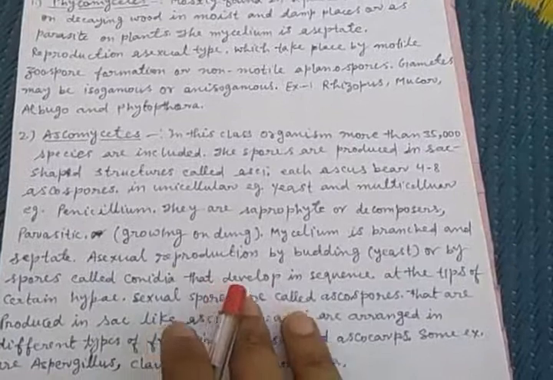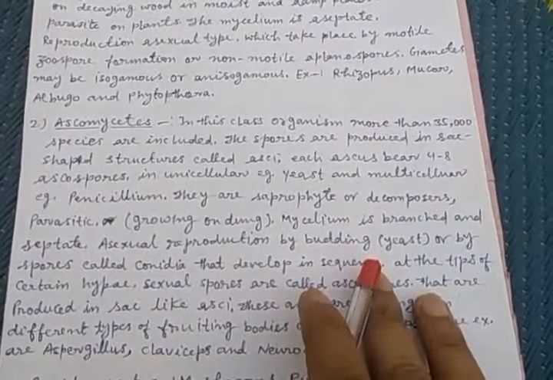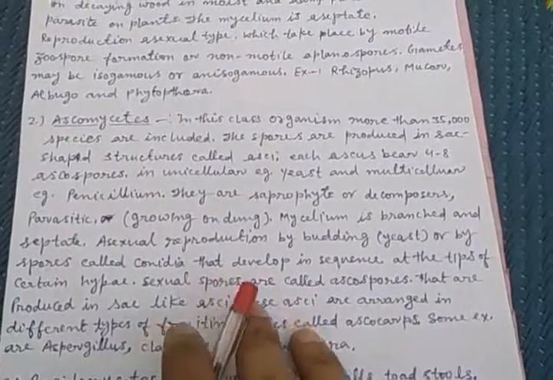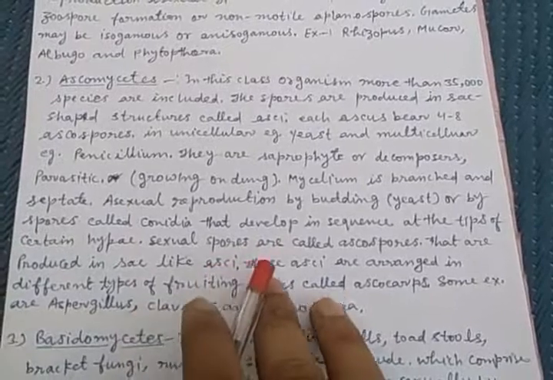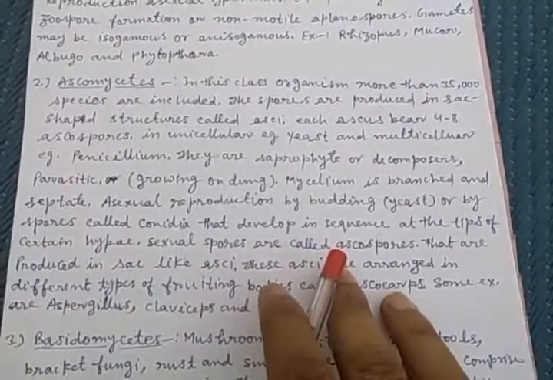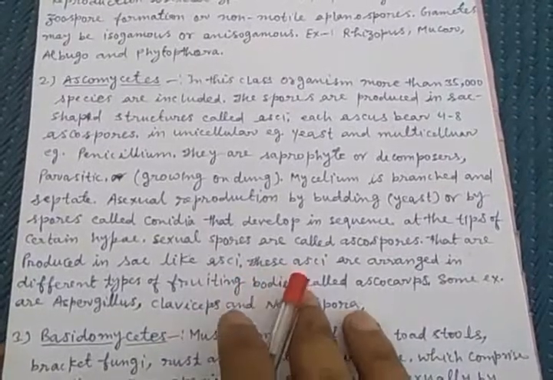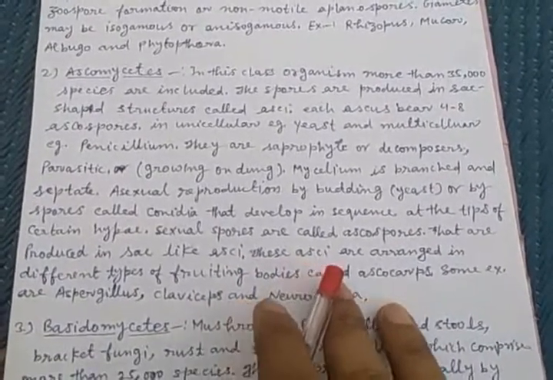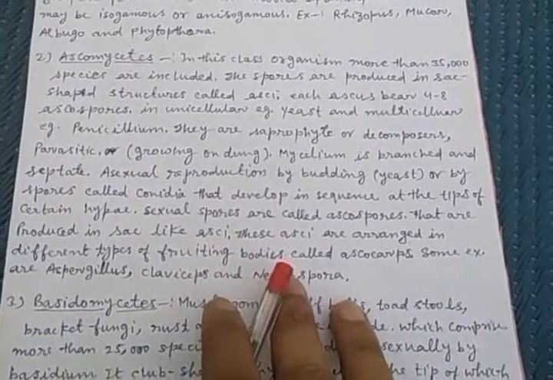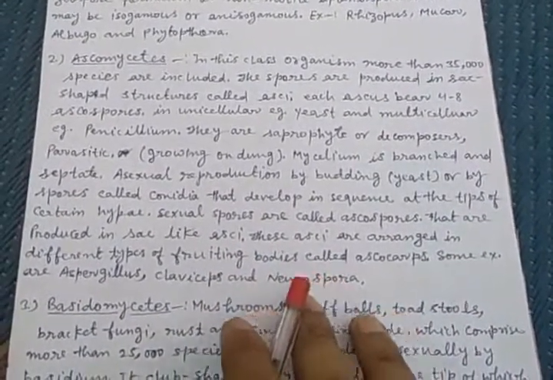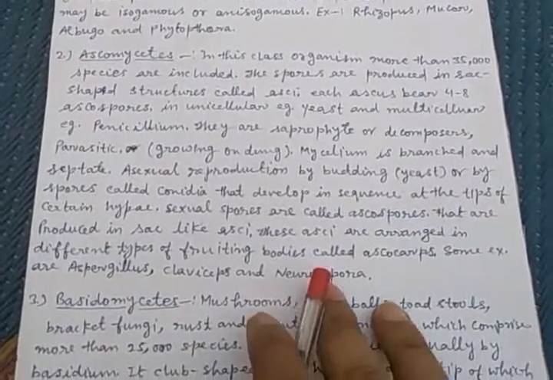Clear? Asexual reproduction is by budding, for example in yeast, or by spores called conidia that develop in sequence at the tip of certain hyphae. Sexual spores are known as ascospores, produced in sac-like asci. These asci are arranged in different types of fruiting bodies known as ascocarps. Some examples are Aspergillus, Claviceps and Neurospora.